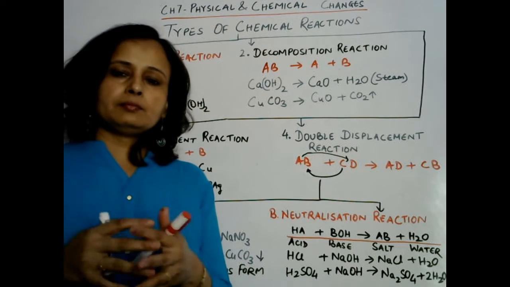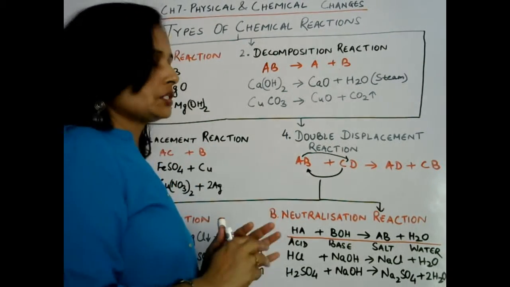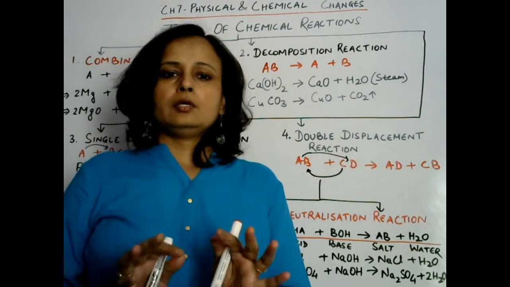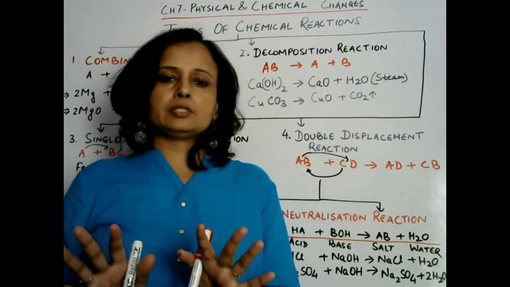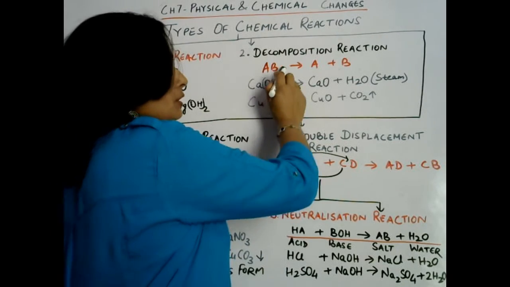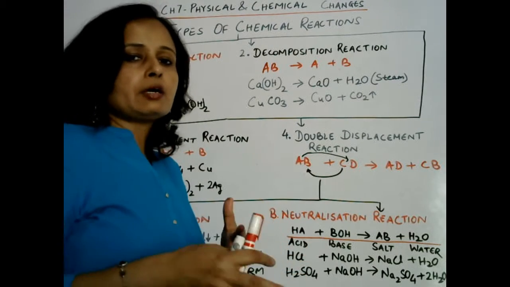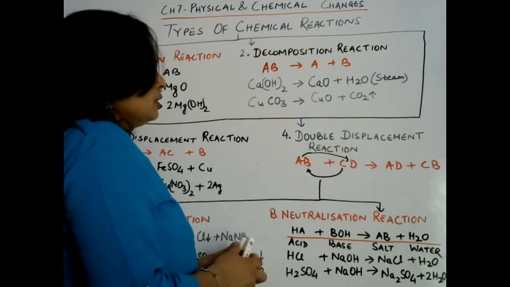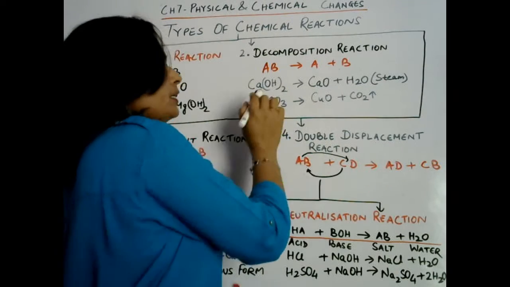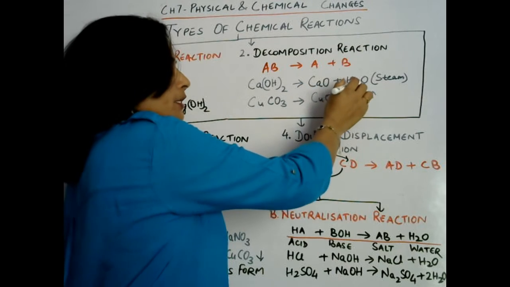Now let us see decomposition reaction. What is going to happen in decomposition reaction? As its name suggests, decomposition, that means breaking down of something, that is decomposition. So in decomposition reaction, a compound will be broken down into its elemental form or maybe into simple compounds. Okay, so let us take an example of calcium hydroxide. When calcium hydroxide is heated, then it will break down into calcium oxide and water.